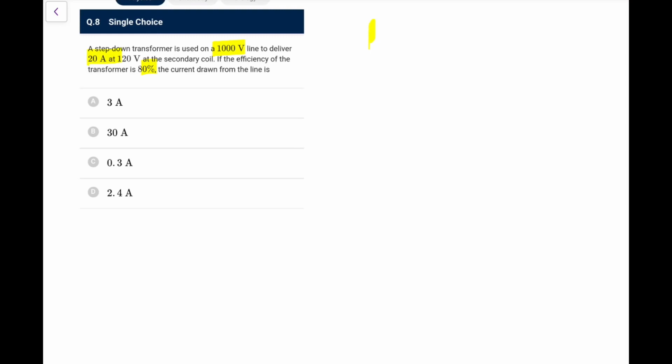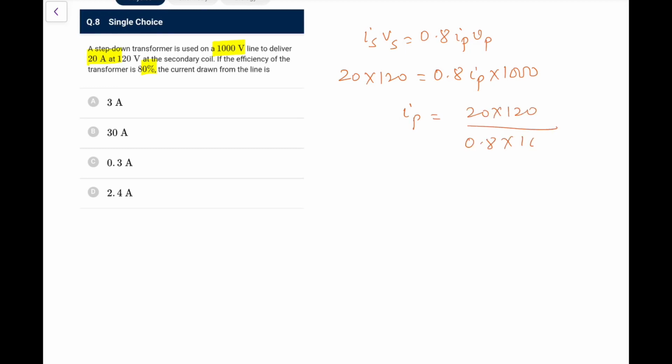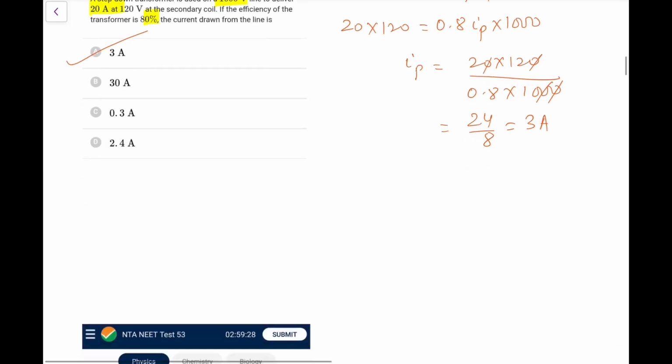Okay, so because efficiency is 80%, I will write IS into VS is 0.8 into IP into VP. Now, step down transformer used on a 1000 volt line, so it is 0.8 IP. I need to calculate IP. VP is given as 1000, to deliver 20 ampere. This is secondary at 120. So what is IP? 20 into 120 upon 0.8 into 1000. So let's cancel those 2 zeros. This becomes 8. So 12 2s are 24 by 8. It comes out as 3 ampere. So easily you can do this. This is option A, a regular question from transformer.